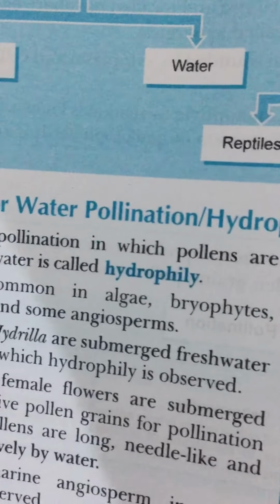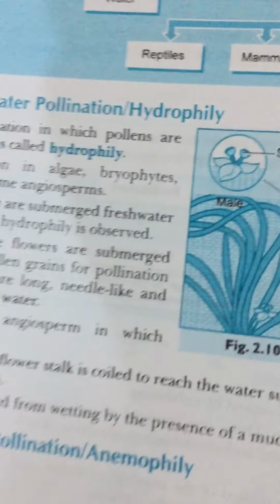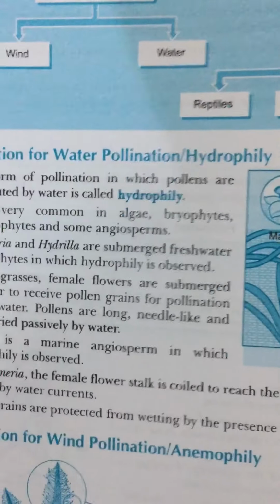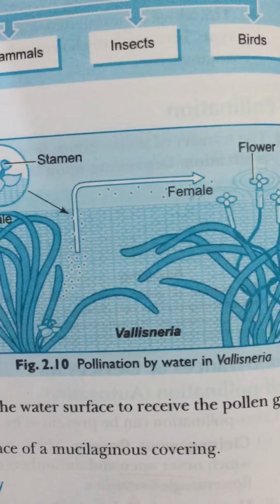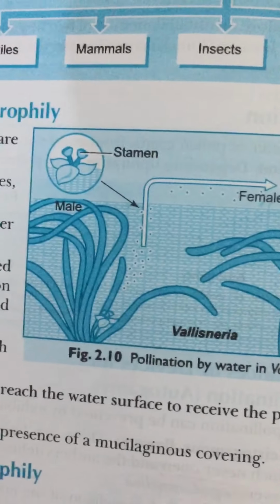Next is pollination by water. It is quite rare in flowering plants and is limited to about 30 genera, mostly monocots. As against this, you would recall that water is a regular mode of transportation for the male gametes among the lower plant groups such as algae, bryophytes, pteridophytes.